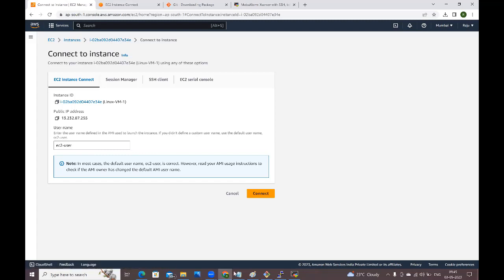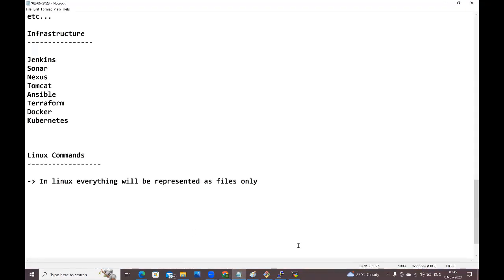Okay, fine. So next, guys, Linux commands. In Linux, everything will be represented as files only. You guys are not required to take any running notes. I am writing the notes for you and I will share these notes. Please concentrate on the subject, guys.